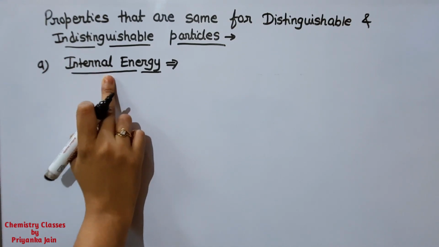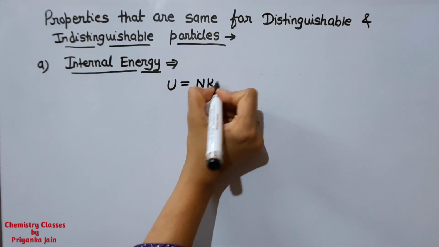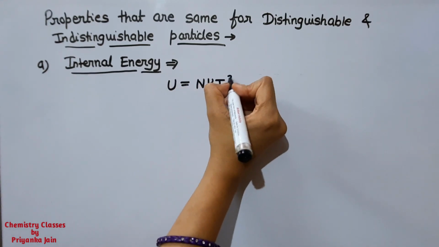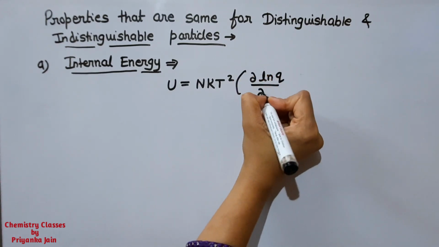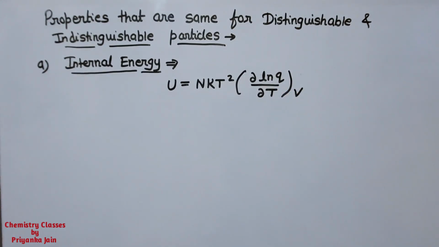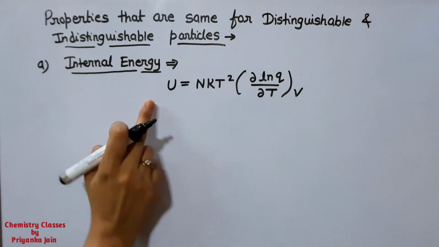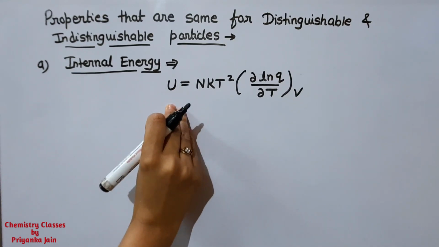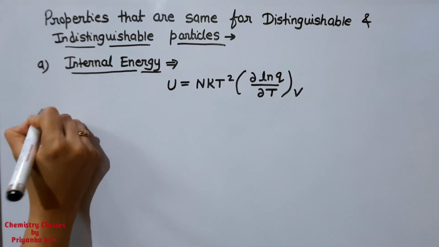The first formula for internal energy is U equals NkT squared del ln Q upon del T at constant volume. Firstly I am giving you the formulas, and then I will clear how to apply them and how to do the questions. So firstly learn these formulas very quickly.